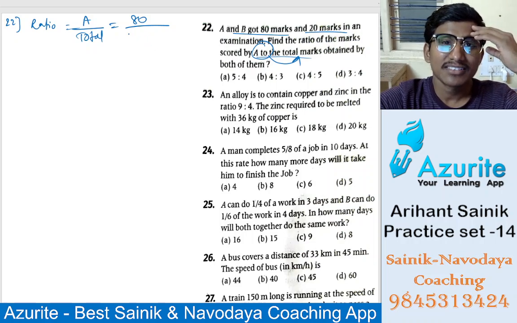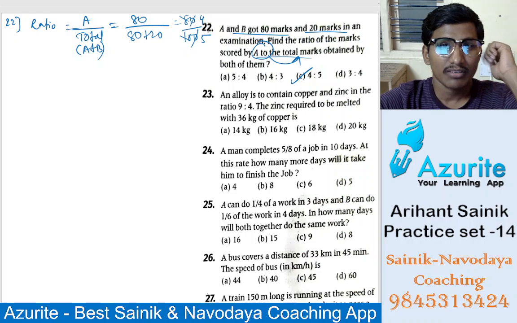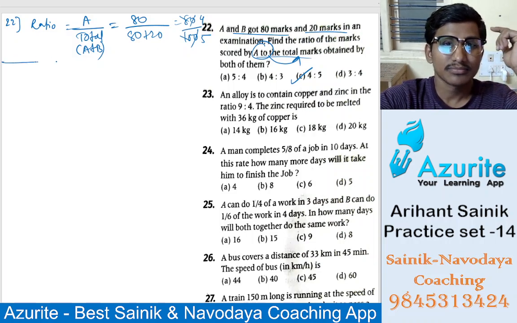Total is 20 plus 80, because A is 80 and B is 20. So it is 80 by 100. Cancel the 10s: 2 4s are 8, 2 5s are 10. So 4 by 5, which means 4 is to 5. Answer option C. Understood? Okay, now.